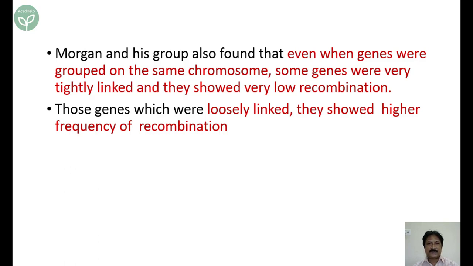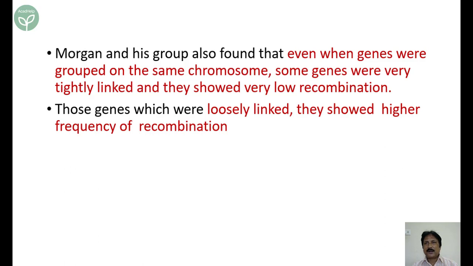Otherwise, at the end of the discussion, you will not be following what actually we have discussed. Genes on the same chromosome are called linked genes. I think it's clear. Since on a single chromosome there are many genes, genes which are adjacent, very close, are more tightly linked.